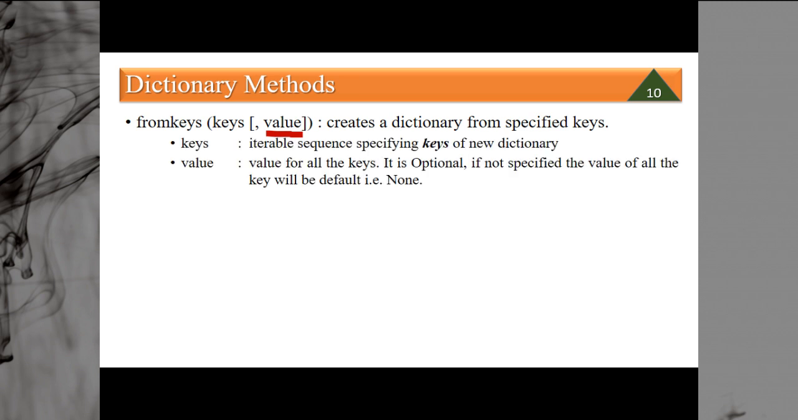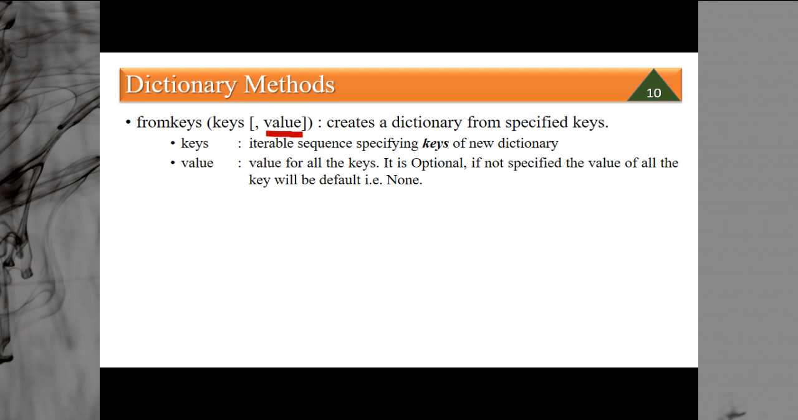So what are keys? These are an iterable sequence specifying keys of a new dictionary. They can be a list or a tuple, whatever you want. And value, for all the keys, it will be the value. If the value is not provided, it is an optional item, as you can see in square brackets. So by default the value None will be taken. But if you provide the value, then that value will be assigned to all the keys.